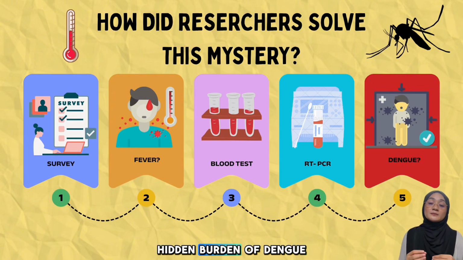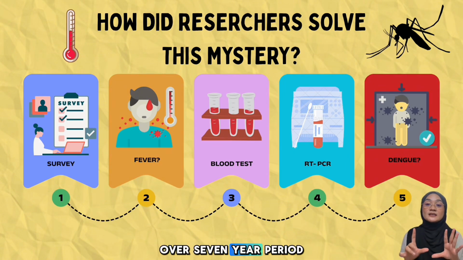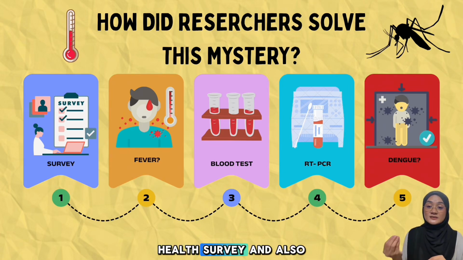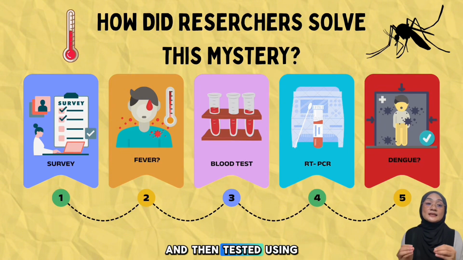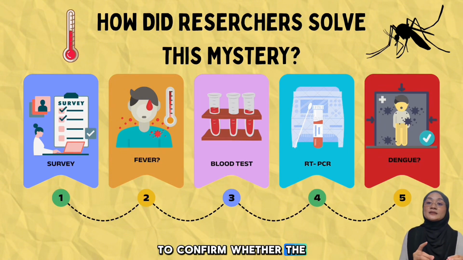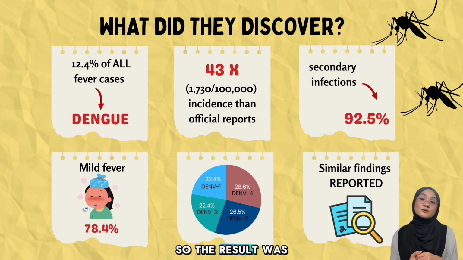So to uncover the hidden burden of dengue, the researchers followed thousands of healthy adults in Indonesia over a 7-year period, and the study began with a health survey and also a blood sample from every participant. If a participant later developed a fever, then another blood sample was collected and tested using RT-PCR to confirm whether the illness was caused by dengue. So this allowed the researchers to detect both asymptomatic and symptomatic dengue infections that would normally be missed by routine surveillance. So the result was quite surprising.